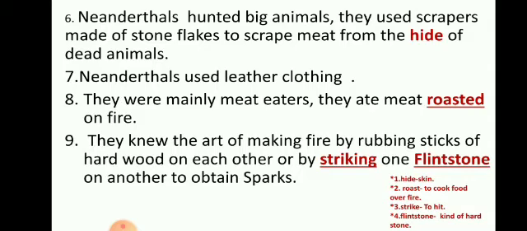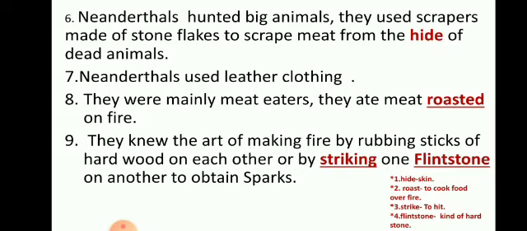Now previously we have seen that Homo habilis came to know about the fire. Homo erectus were able to use it. They could not produce the fire. But here Neanderthals, because this is a more developed species, they have a more thinking brain, and now they were able to produce fire. So they used the fire to roast the flesh. That means they were not consuming the flesh directly, they were eating the roasted flesh. Roasted means cooking directly on the fire.